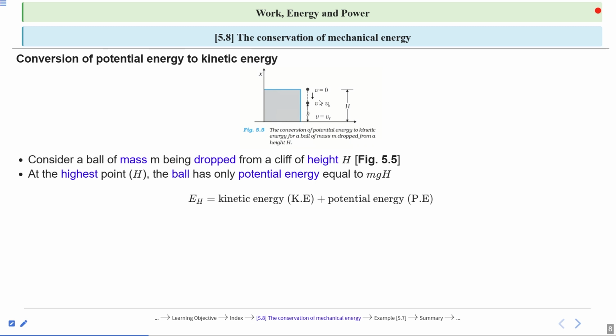We know at the highest point, kinetic energy is zero and the potential energy is mgh due to height h. So thus kinetic energy 0 plus potential energy mgh. So the total energy at the highest point is equal to mgh. This is the total energy at the highest point.